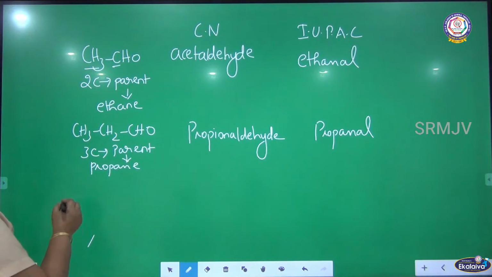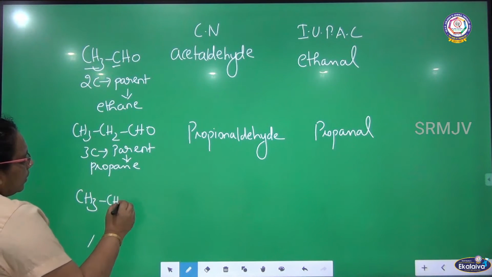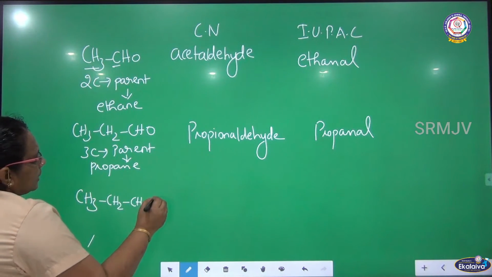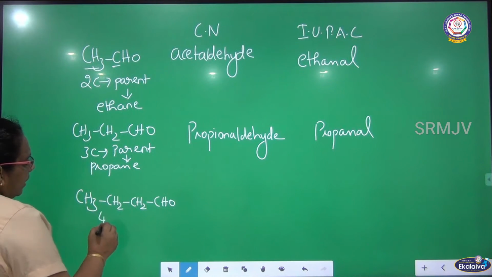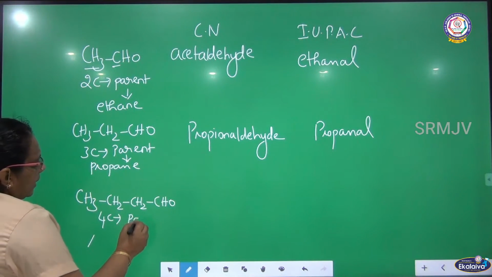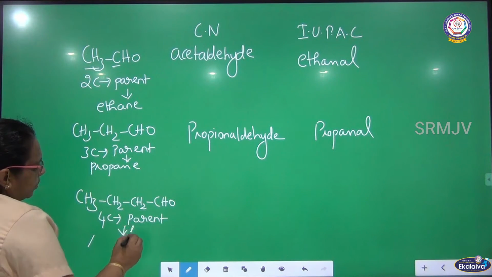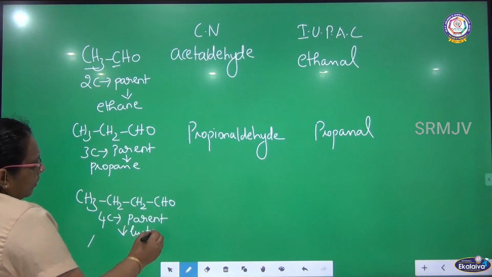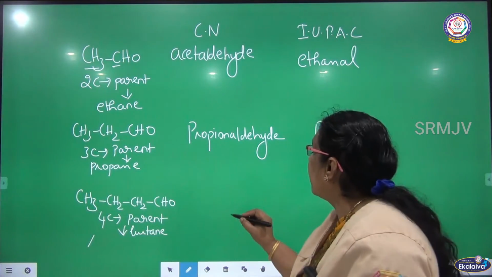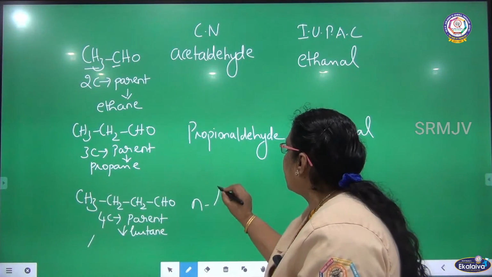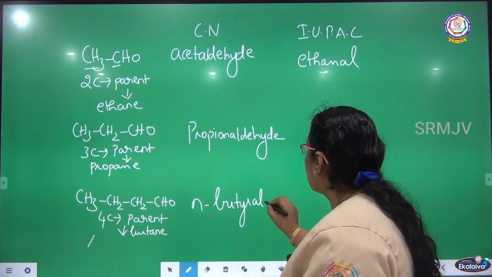Next member. CH3CH2CH2CHO. So listen here. There are four carbon. So who is the parent here? Butane. So the parent is butane. Okay. What is the common name for this compound? N-butyraldehyde.